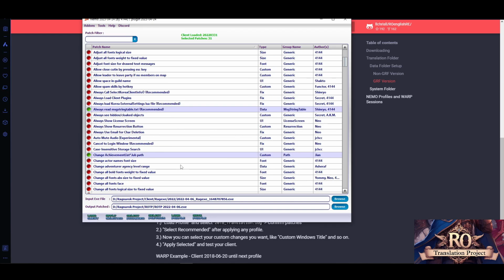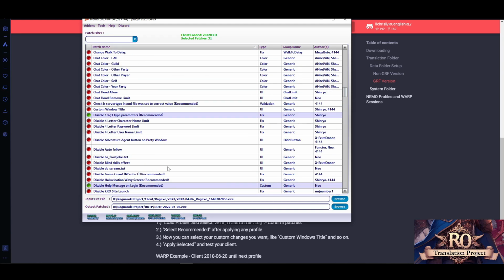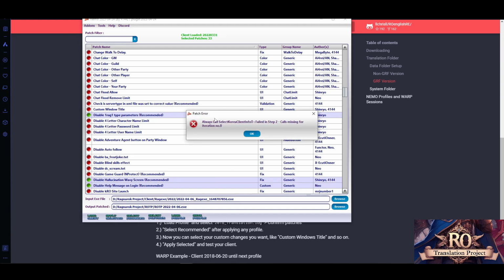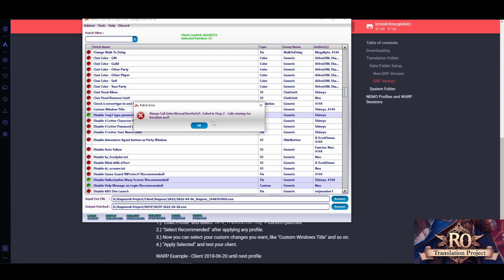That's all. Then the next step is to make sure everything is selected, because when I made those files, I also selected recommended, but sometimes it doesn't work as intended, depending on the client you use. Basically, you also have to hit select recommended patches afterwards. Then of course you will get some errors.